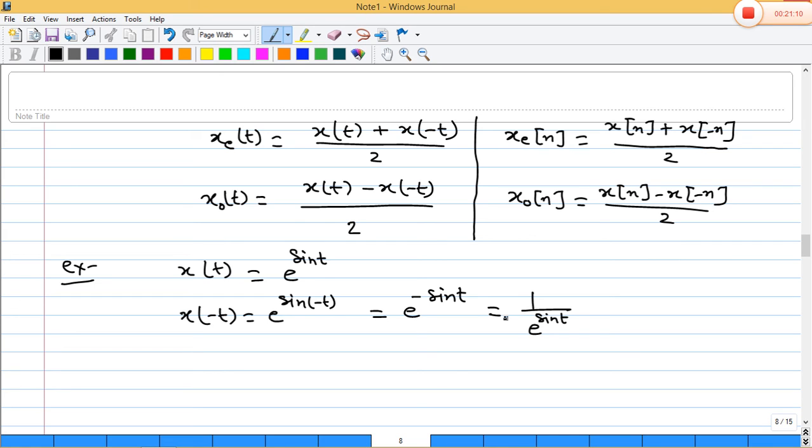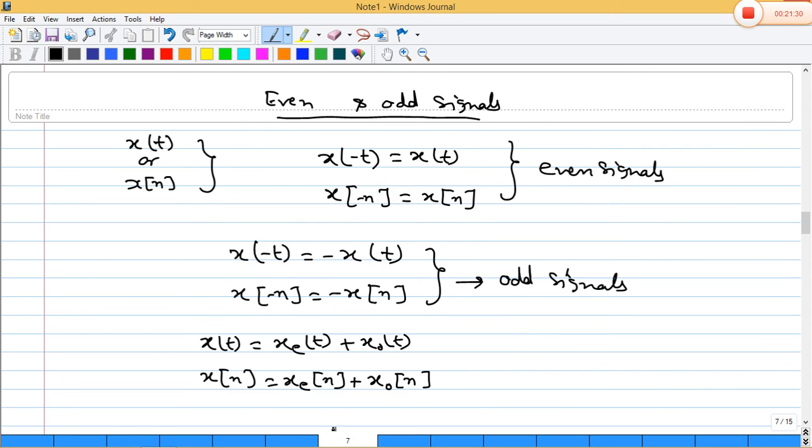So x(t) is not equal to x of minus t. This thing is clear. But x(t) is also not equal to minus of x of minus t. As it is said, an odd signal satisfies x of minus t equals minus of x(t).